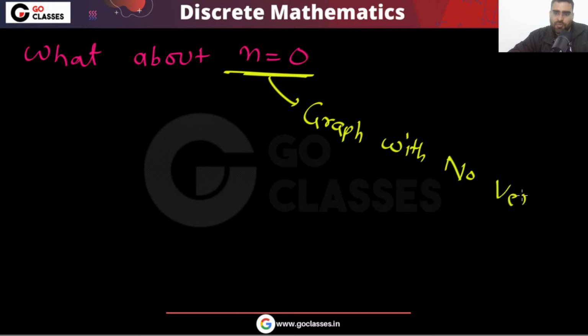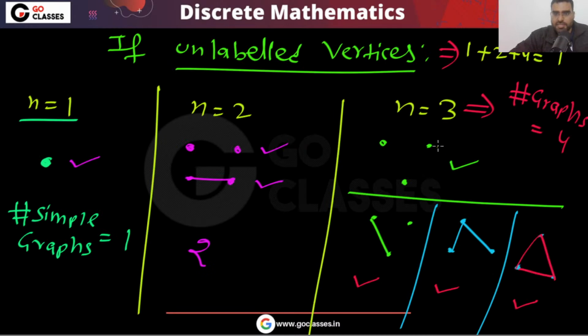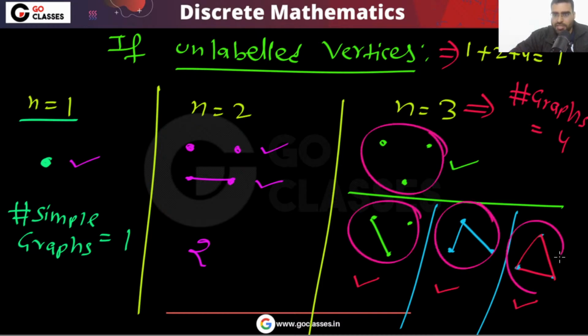Should we consider that? See, this is your graph. There is no edge, one edge, two edges, three edges. Total 4 graphs. These are the graphs that you can create.